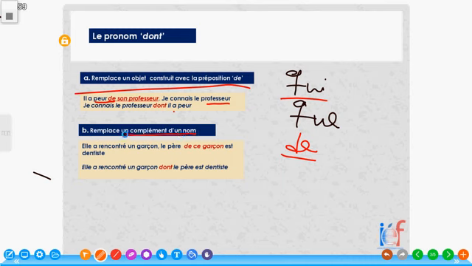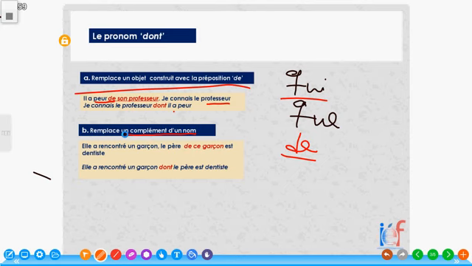A complement is an object because it complements the verb. When we say COD and COI, those were complements of the verb. We also have expressions that complement a noun. So complément d'un nom means a noun complement. Look at this expression: elle a rencontré un garçon.